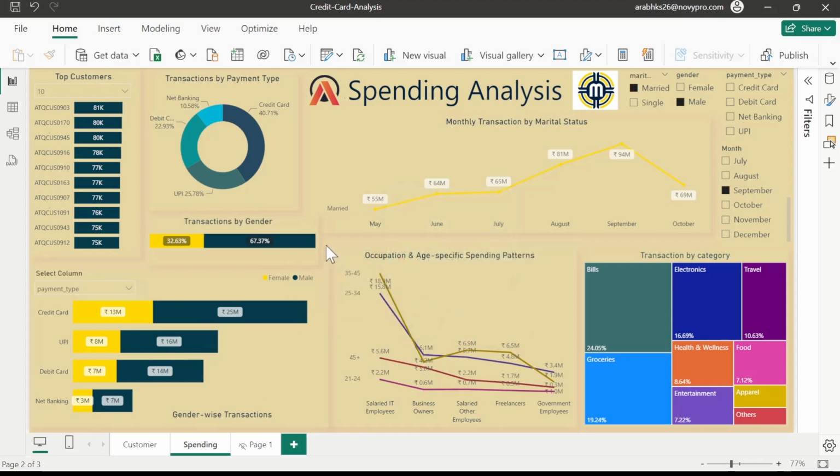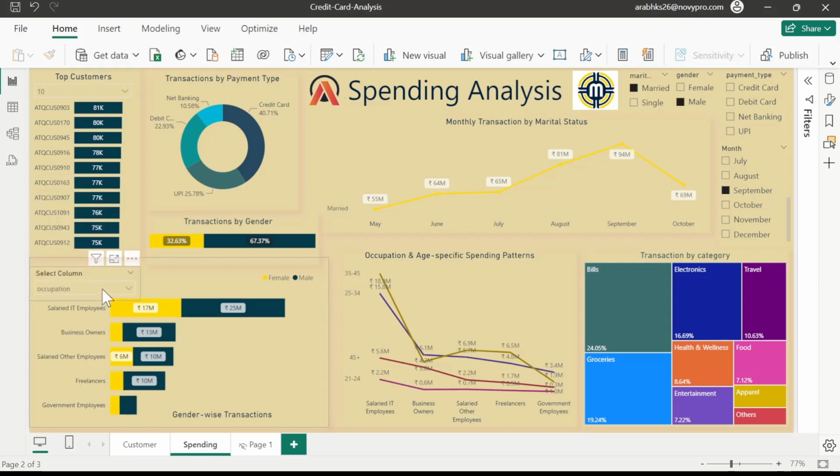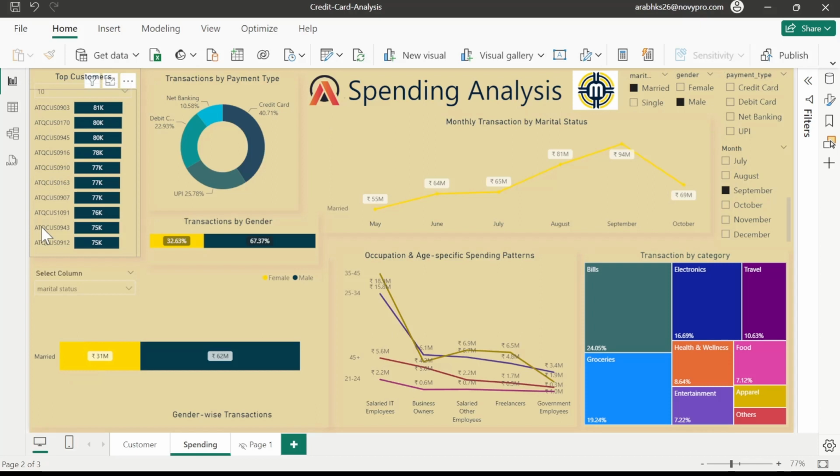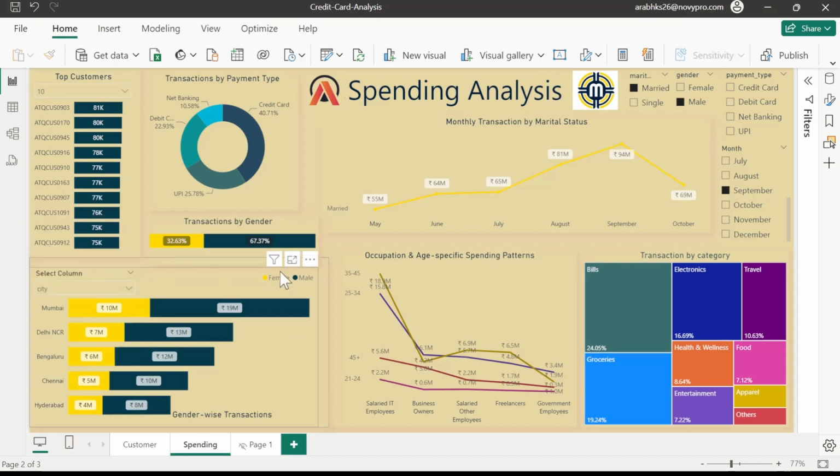And also we can target using this line chart, which shows that most of our customers are salaried employees, and we have to target them with our credit card category also. And this is the modified chart. Then we can choose by occupation, or by payment type, or by marital status, or by city. In this way we can select the customers for our credit card categories.